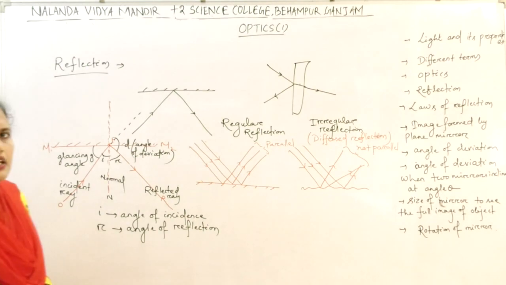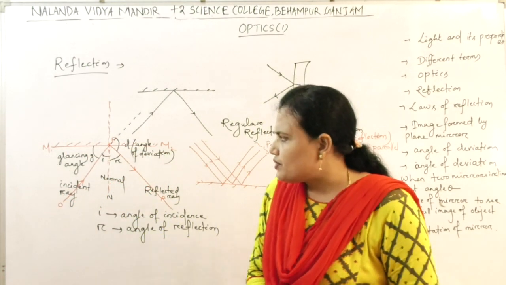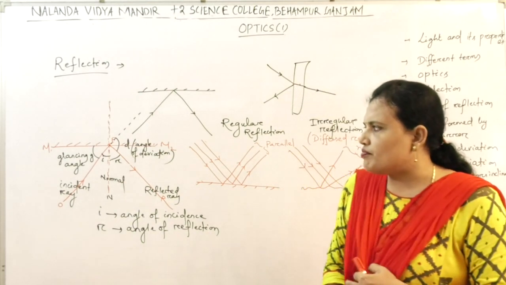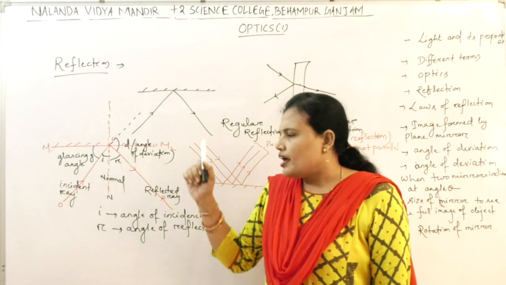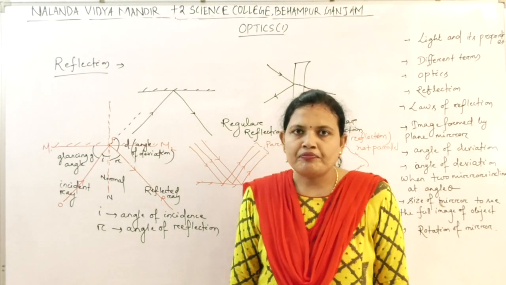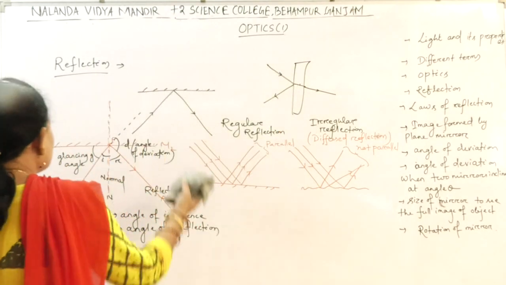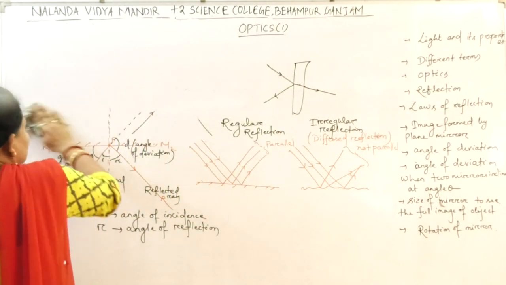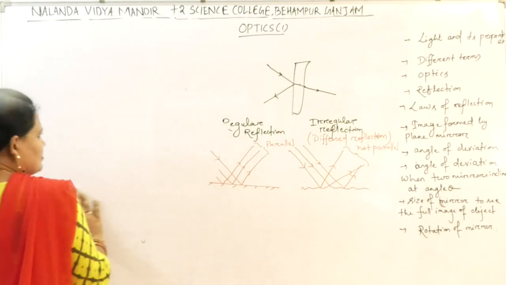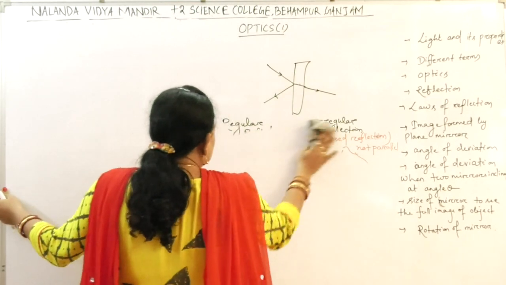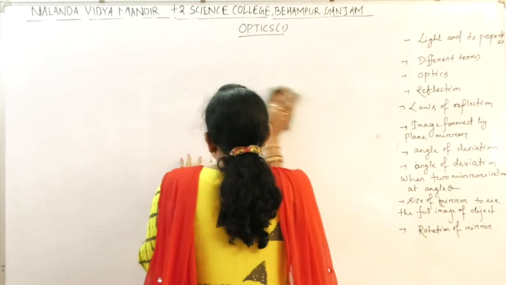These are the terms related to reflection. All of you clear? Which one is the incident ray, which one is the reflected ray, what is angle of incidence, what is angle of reflection, and what is the angle of deviation? Next, let us come to laws of reflection.